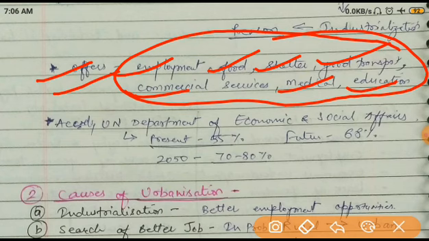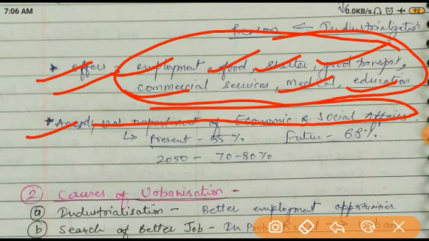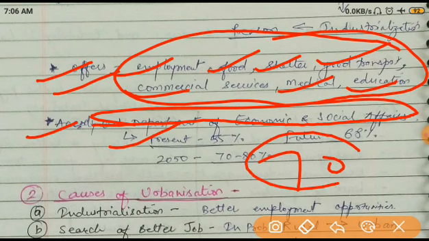There is also one report by the UN Department of Economic and Social Affairs. Presently 55% of people are living in urban areas. Remember, generally you have studied that 70% of people live in villages, but nowadays the ratio is changing.